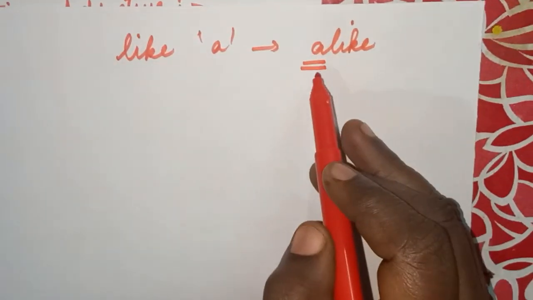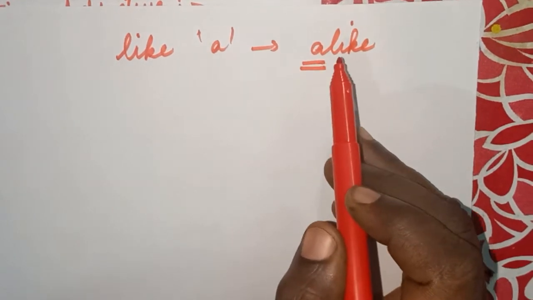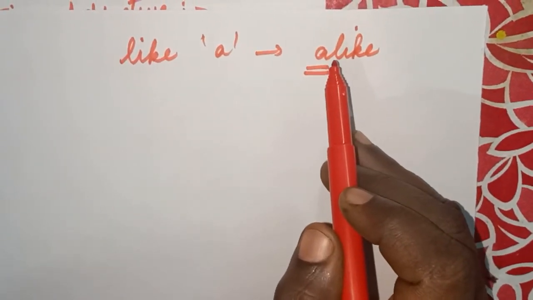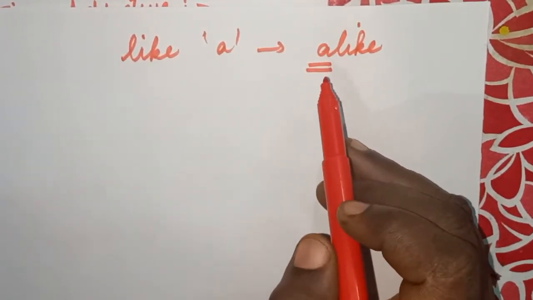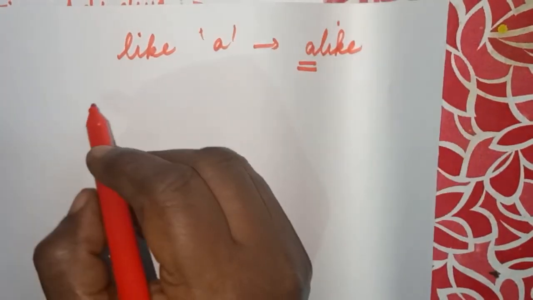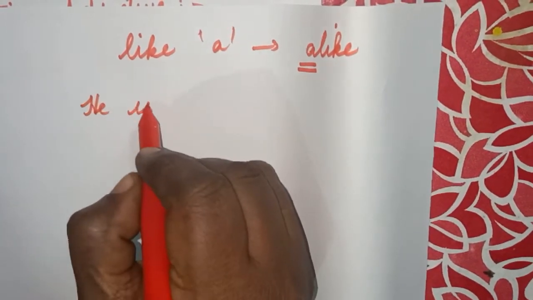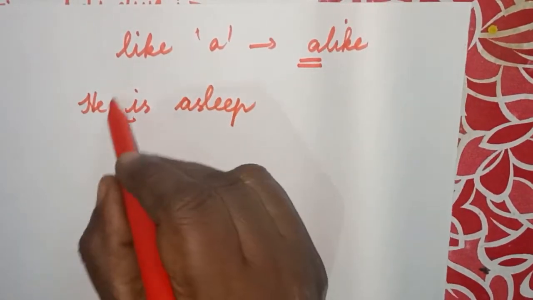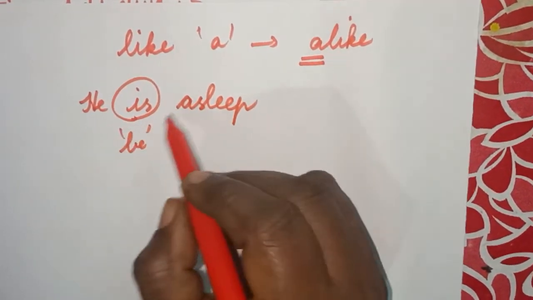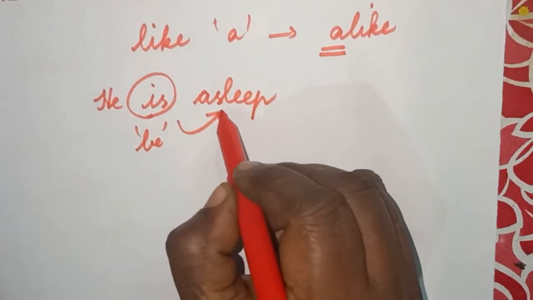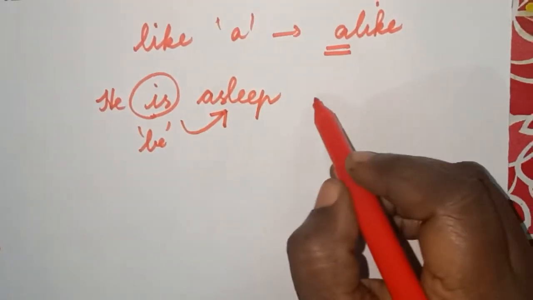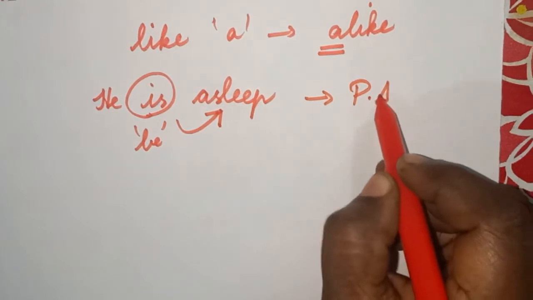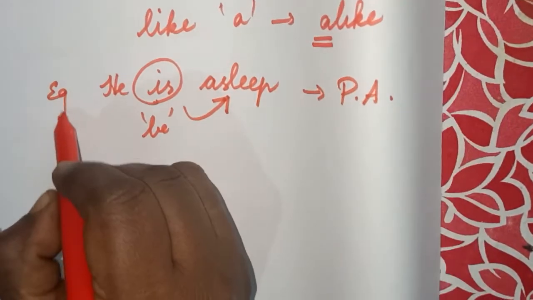So the words which are prefixed by a are also placed predicatively. For example, he is asleep, wherein is a be verb and we are placing this adjective right after the be verb, which means it is a predicative adjective. Understood?